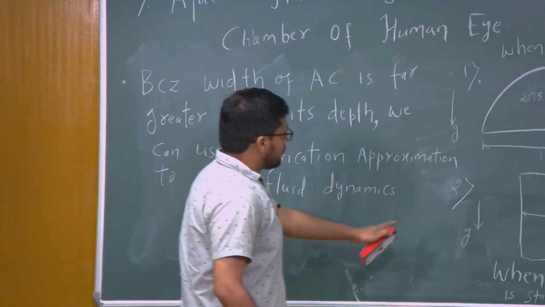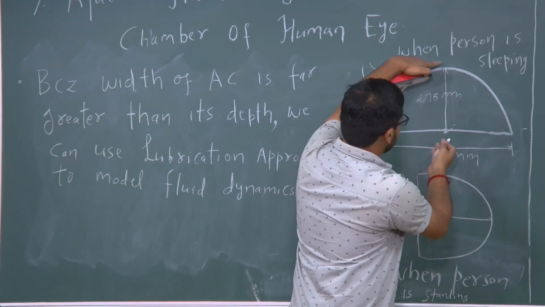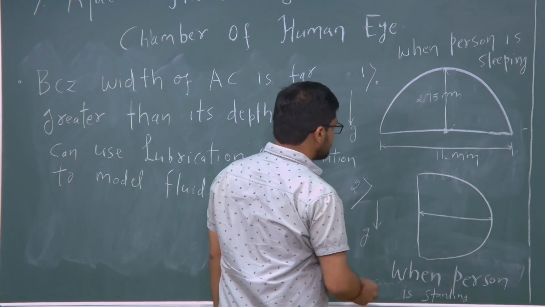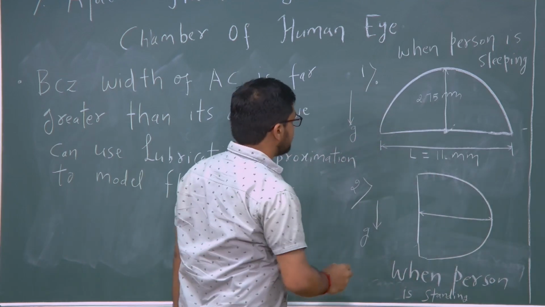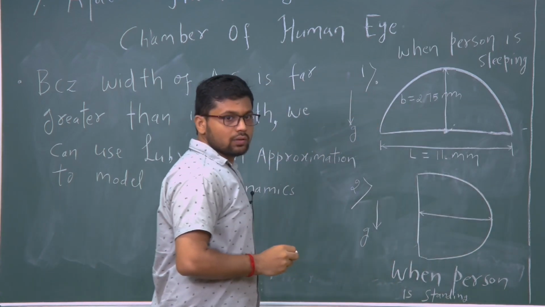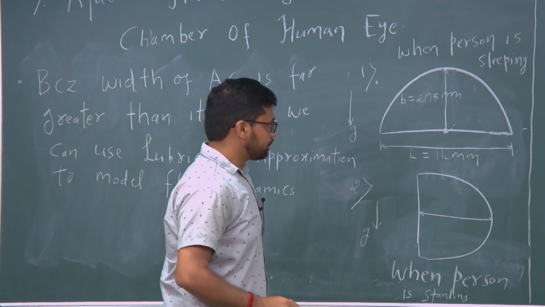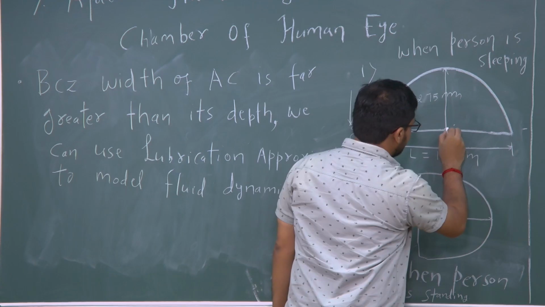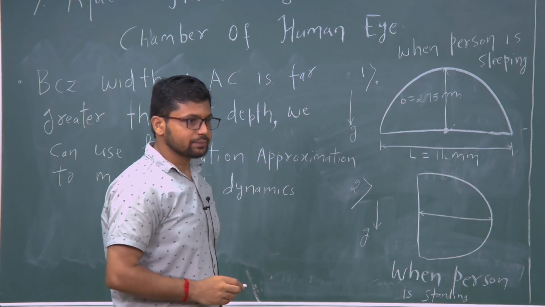Okay, so this is the width of the anterior chamber, which is 11 mm, and this is the depth, which is 2.7 mm. Let us call this width L and this depth B. So, L is equal to 11 mm and B is equal to 2.7 mm. To solve any problem, first we need to choose coordinate axes.